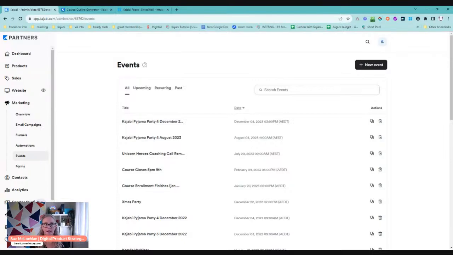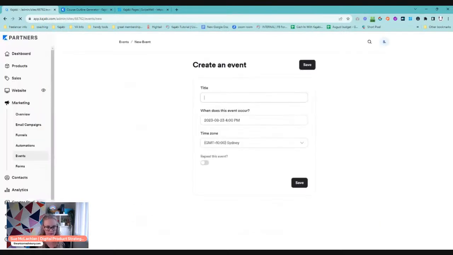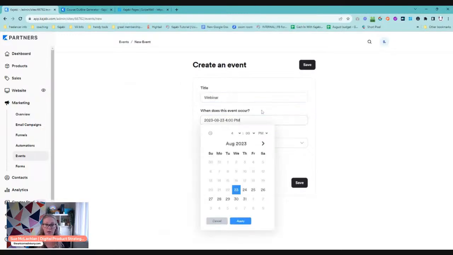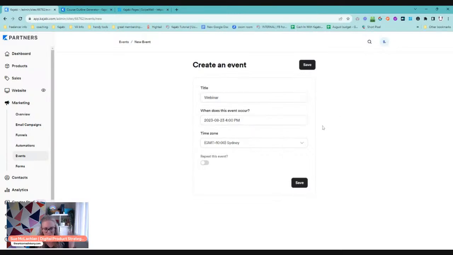So if my cart closes, like if I'm running a launch and it runs out at 5 o'clock today, I would set an event for 5 o'clock today, and then you can use that countdown timer in your emails and your pages, etc. But if you are running an actual event, let's say a webinar, I'll call this webinar, and we are going to do it today at 4 o'clock. I might need to give people more notice, but you know what I mean.